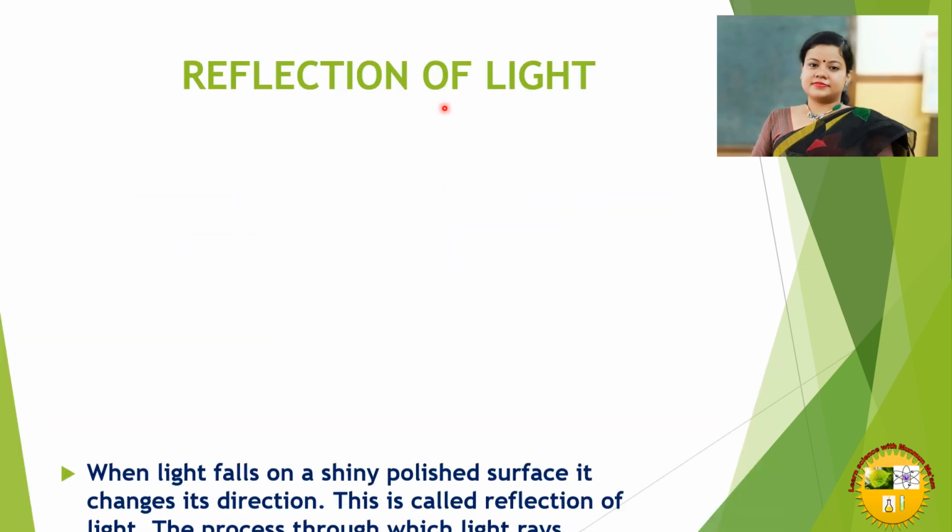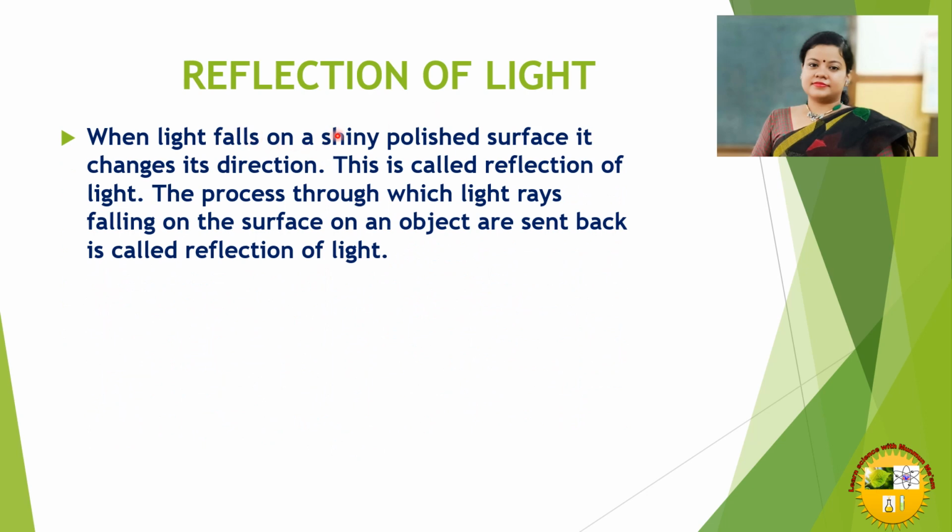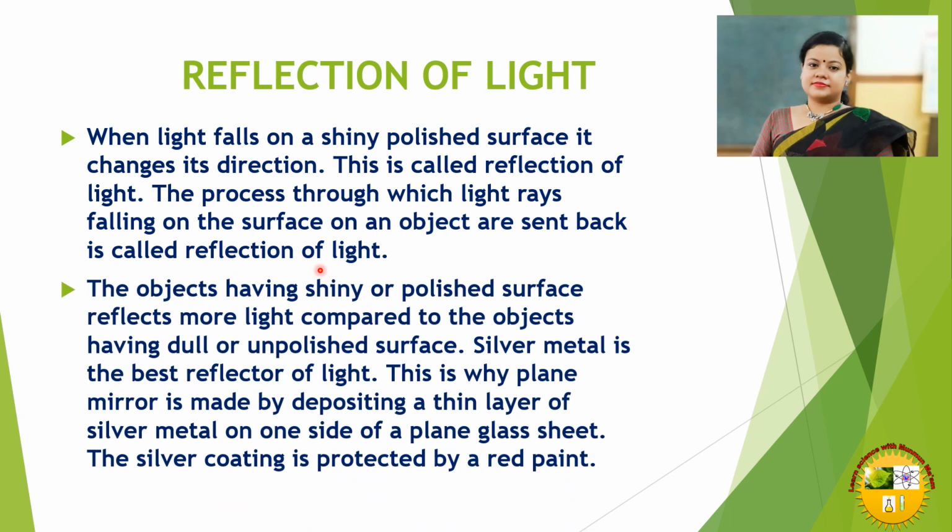Reflection of light. When light falls on a shiny polished surface, it changes its direction. This is called reflection of light. Reflection is a property of light. The process through which light rays falling on the surface of an object are sent back is called reflection of light.